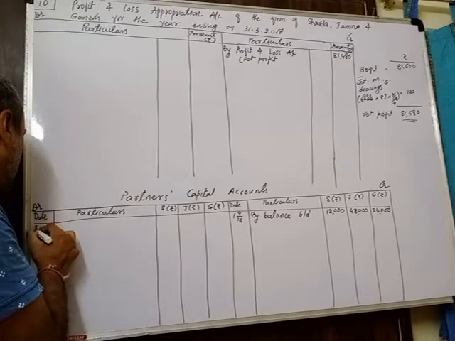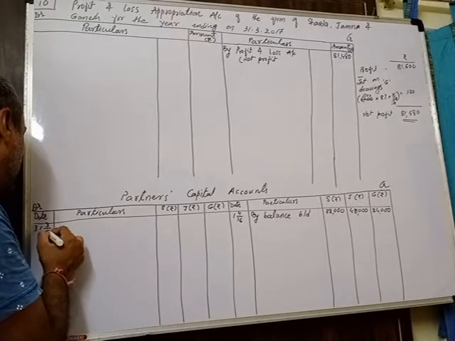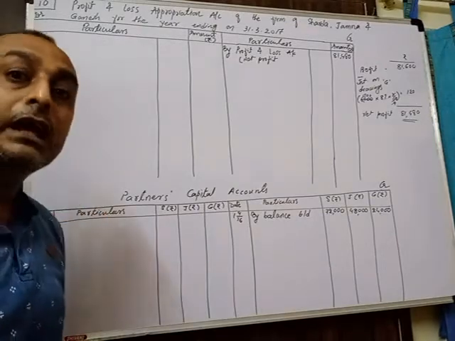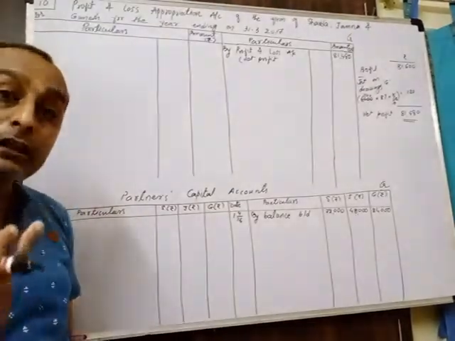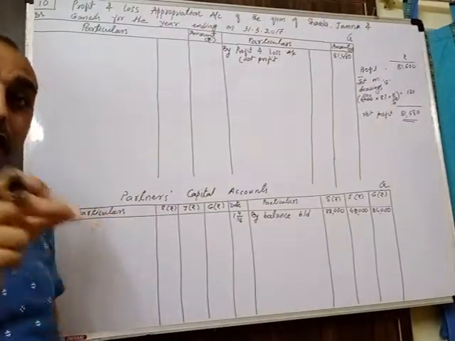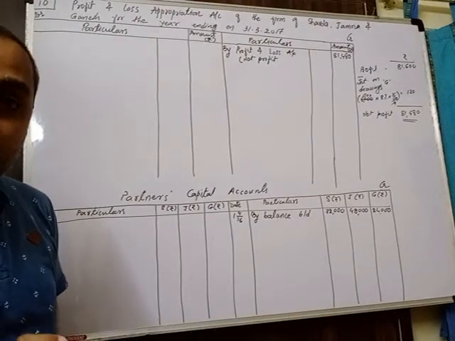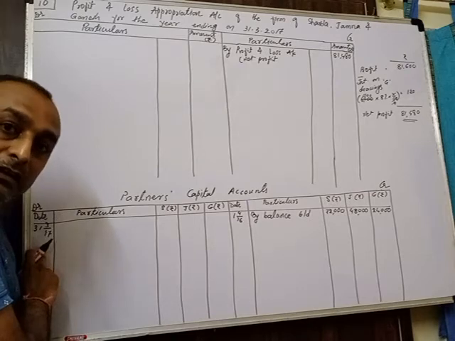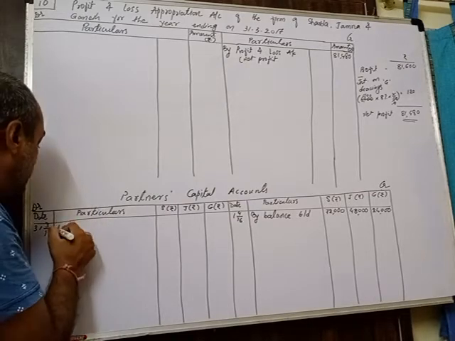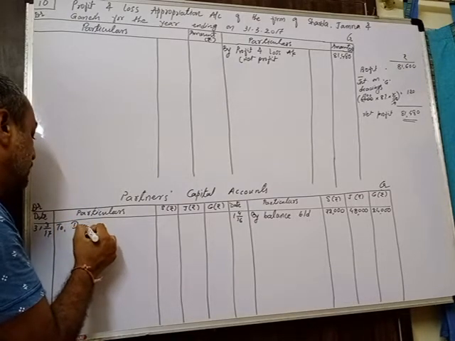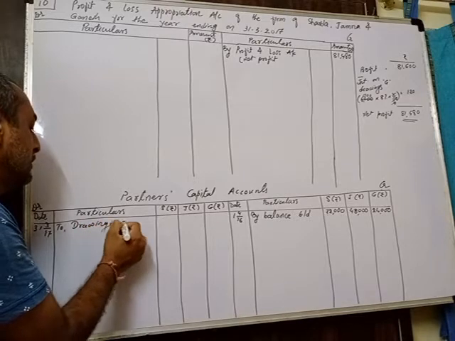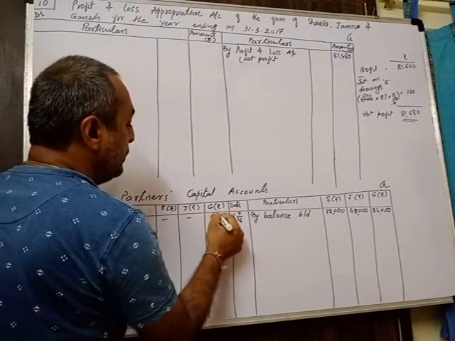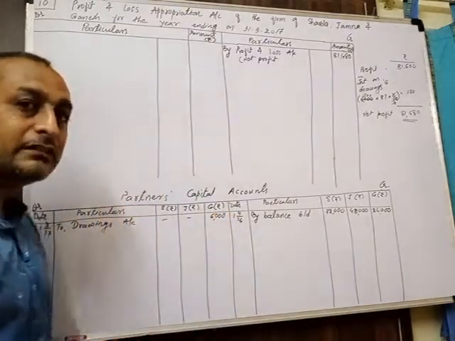So date 31/3/17, because the drawings account is always closed and transferred to the capital account at the end of the period. When you calculate interest, from the date of drawing to the end of the period we have to calculate interest, but when you record in your capital account, always transfer on the last date of the period. Over here you have to write "To Drawings A/c", amount in the column of Ganesh. He has withdrawn only 6,000. In the sum it is given like this.